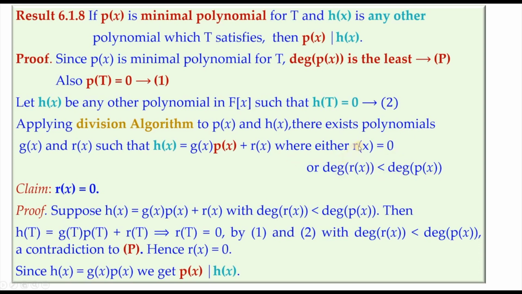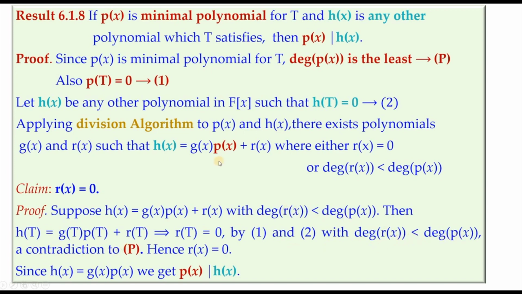Now we claim that this r(x) should be 0 and not the other possibility. So suppose we have h(x) equal to q(x) into p(x) plus r(x) with this possibility. Then we are going to rule out this possibility. When we consider h(t), from this we have that to be q(t) into p(t) plus r(t). Now because h(t) is given to be 0 and p(t) is already 0, we get r(t) to be 0, with degree of r(x) less than degree of p(x).